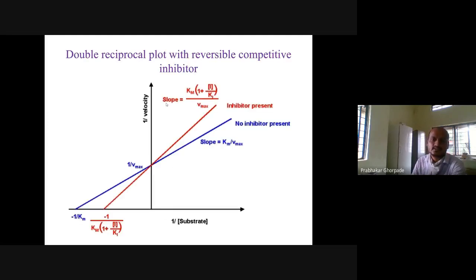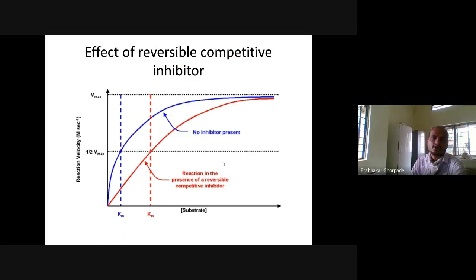So the slope will come like this. The blue line is with no inhibitor present, and the brown line is with inhibitor present. This was our initial Km by Vmax. 1 by Vmax remains the same, so Vmax doesn't change in the competitive inhibitor, but Km may change, based on inhibitor concentration. This is the Lineweaver-Burk plot, which we also call the double reciprocal plot, because the substrate is reciprocated and the velocity is reciprocated. Sometimes the Lineweaver-Burk plot is also referred to as a double reciprocal plot.